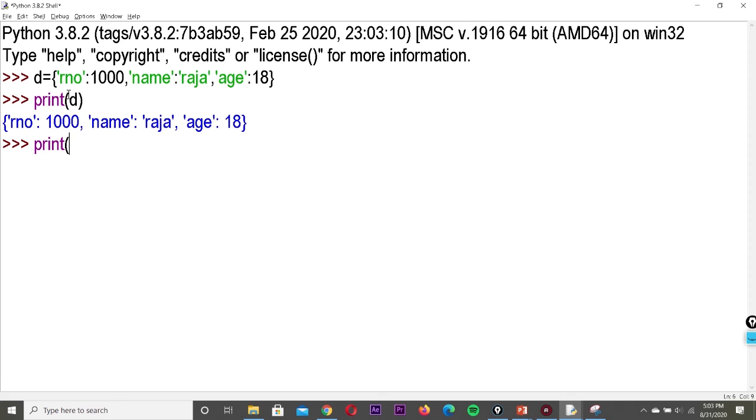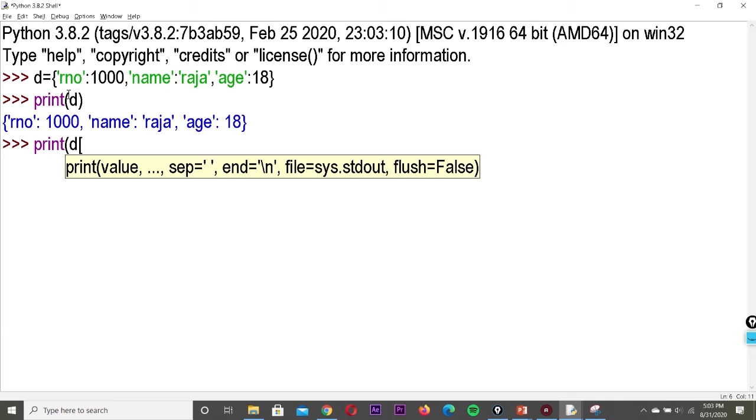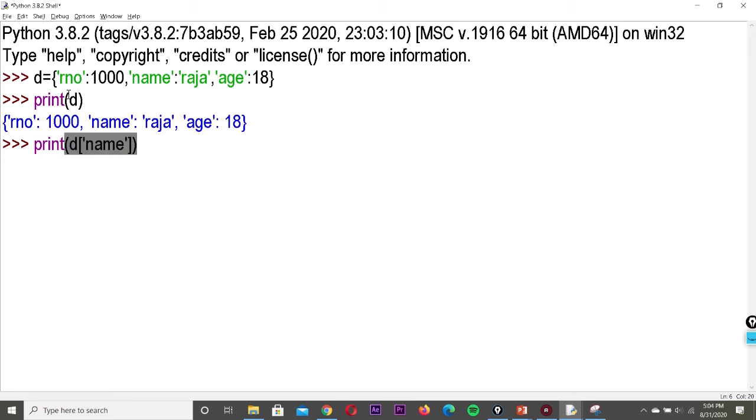So print D of, square bracket. Like in a list, if you are displaying the second element, you specify the index within square brackets. Here the key acts as the index, so we have to mention the key within the square brackets. So name, close it. See, Raja is displayed. Similarly, you can display the other values. So each element can also be accessed.